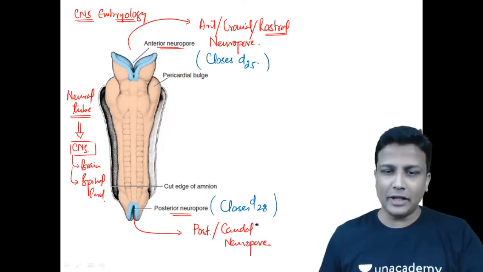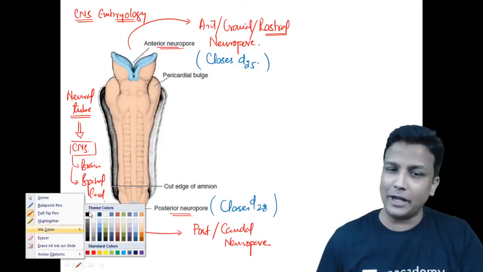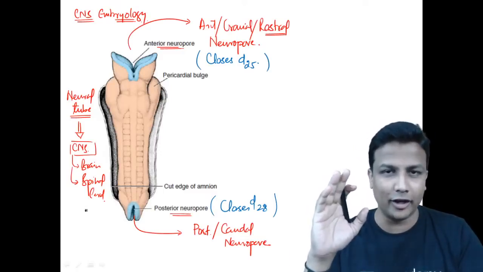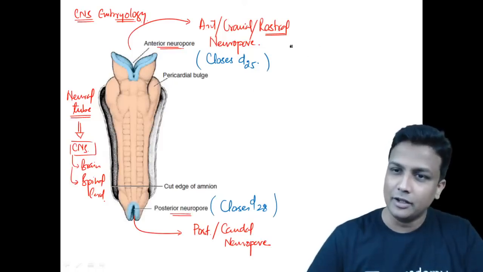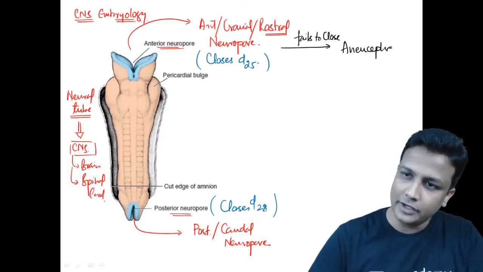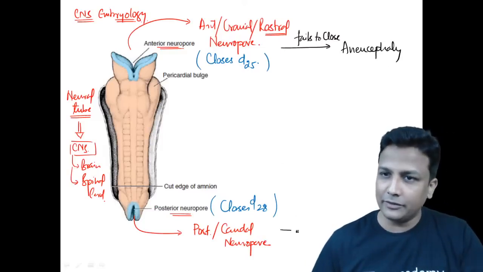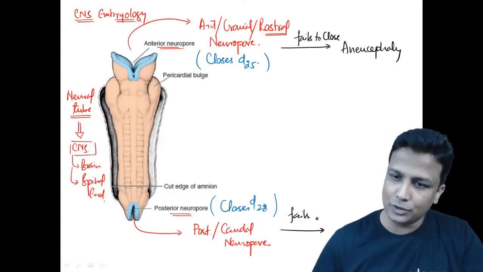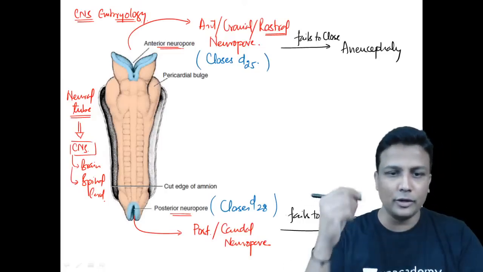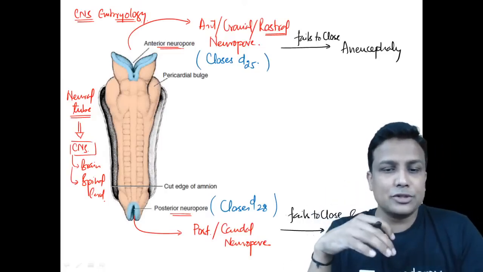Okay. You and me, we are very lucky people. Your neural tube and my neural tube have closed, and our brain and spinal cord are very perfect. Thank God. In some unfortunate babies, what is going to happen? This neuropore fails to close. If the anterior neuropore fails to close, then what is going to happen? It will lead to a condition known as anencephaly. And remember, if the posterior neuropore fails to close, then it will lead to a condition known as spina bifida. So the anterior, the cranial neuropore, if it is not closing, that is anencephaly, and if the posterior neuropore doesn't close, the spina bifida.